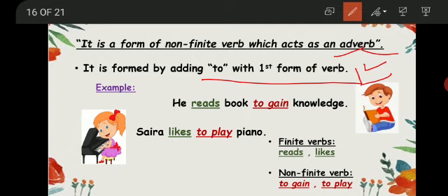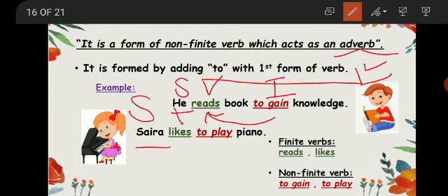Now look at the example. He reads a book to gain knowledge. So here he is the subject, the finite verb is reads. Gain is also a verb and an action, but here it is qualifying the action reads, that is why this boy reads the book, because he reads the book to gain knowledge. So this word to gain is an infinitive, as it is acting as an adverb here. Syra likes to play piano. So the word Syra is the subject, likes is the verb, but the word to play is an infinitive, means a form of non-finite verb.